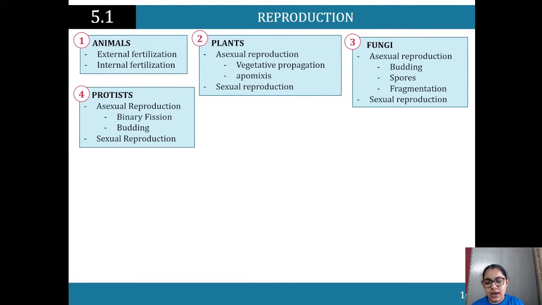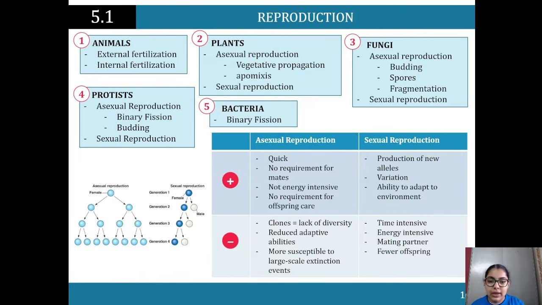In protists, we are looking at asexual reproduction, so binary fission, right? And then budding. How does binary fission occur? It's when one cell replicates into two. Then we've got sexual reproduction too that we'll be looking at. And finally, in bacteria, you're looking at binary fission specifically. For all of these, you want to have examples. Like I said earlier, I won't be breaking each one down, but I am talking you through each, so hopefully you've got examples ready to go.